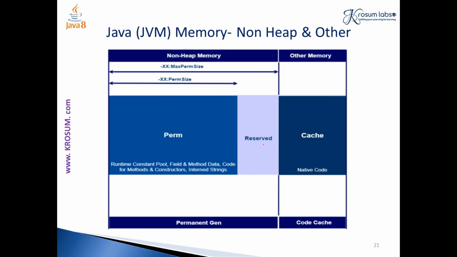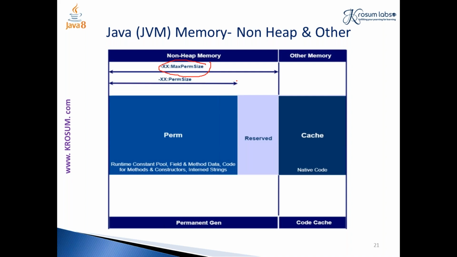So this is available in the permanent space, and we have a particular size for this permanent space. We have a limit to store information, and this flag, min perm size, is the minimum amount of perm space, and max perm size, this flag is to specify the maximum or the limit of my permanent space.